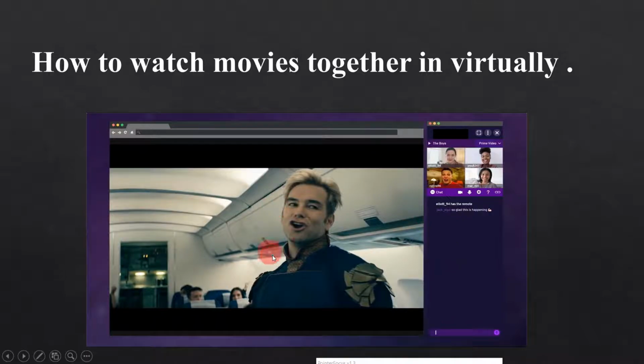While watching a movie, people usually message or see each other's reactions, so this is used for this. Otherwise, many websites or platforms already have the message option, but they don't have the video option while watching a movie.